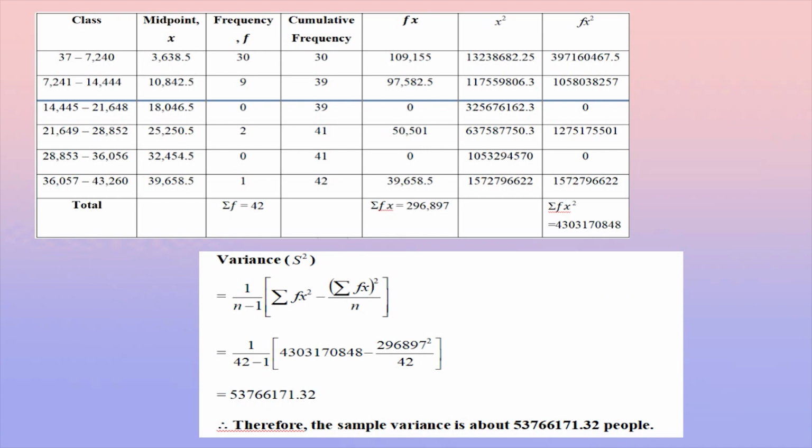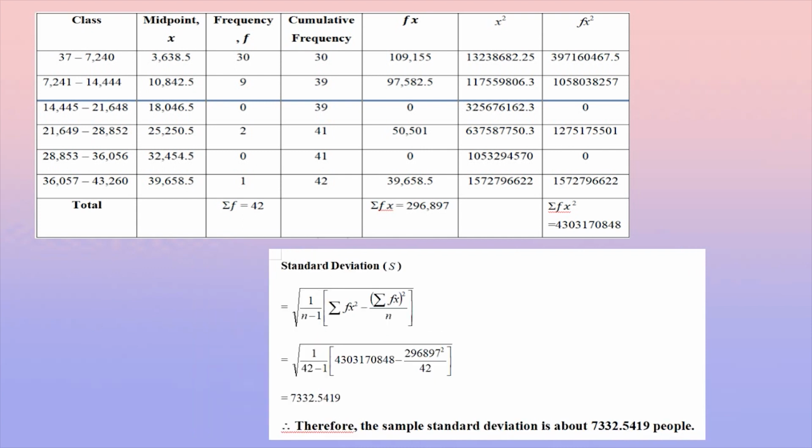The formula for variance is 1 over total of frequency minus 1 times total of fx squared minus bracket total of fx square divided by total of frequency. Therefore, the sample variance is about 53,766,171.32 people.